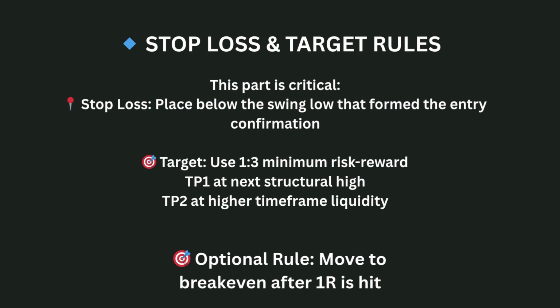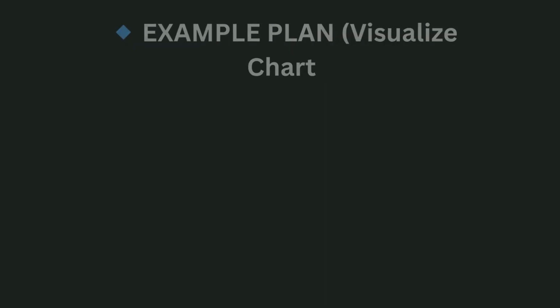Stop loss and target rules. This part is critical. Stop loss: place below the swing low that formed the entry confirmation. Target: use 1:3 minimum risk reward. Take profit 1 at the next structure high. Take profit 2 at higher time frame liquidity. Optional rule: move to break even after 1R in profit.